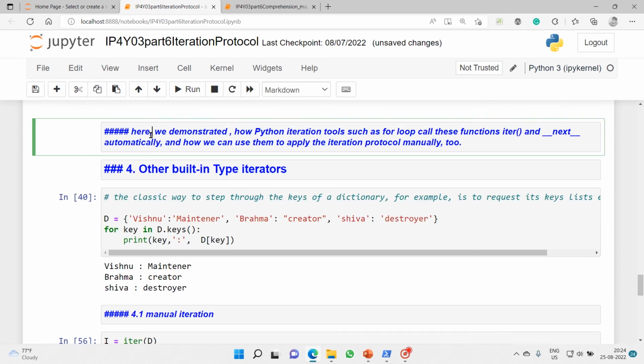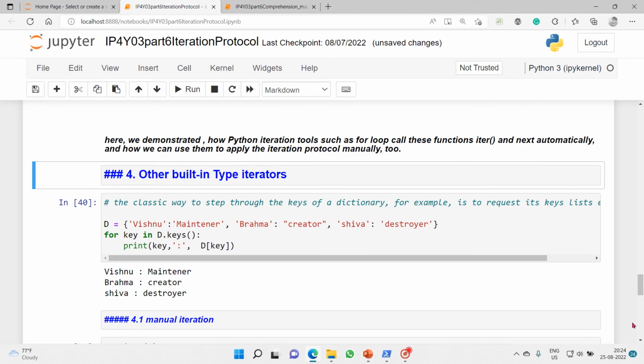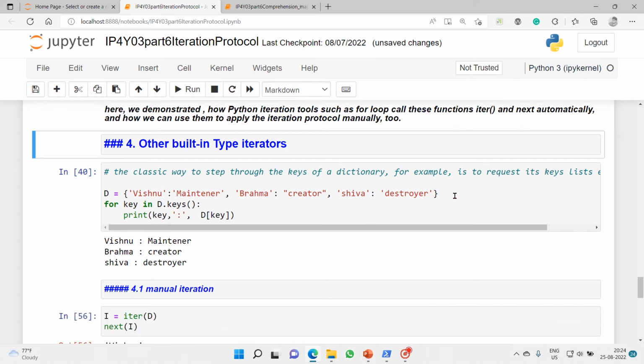So here we have demonstrated how Python iteration tools such as the for loop call these functions, __iter__ and __next__, automatically, and how we can use them to apply the iteration protocol manually. So now we will move on to other different types of built-in type iterators.